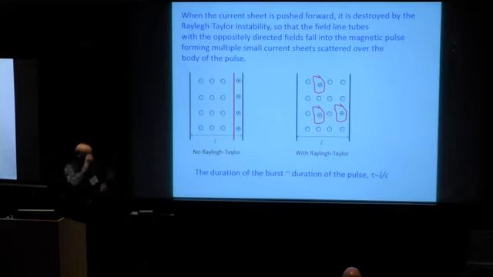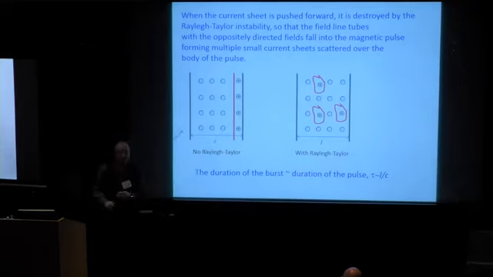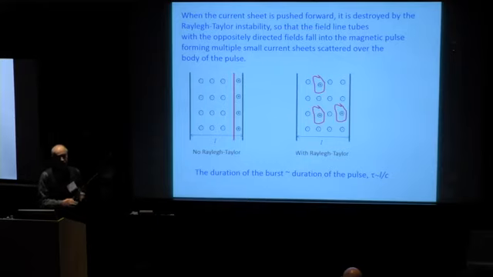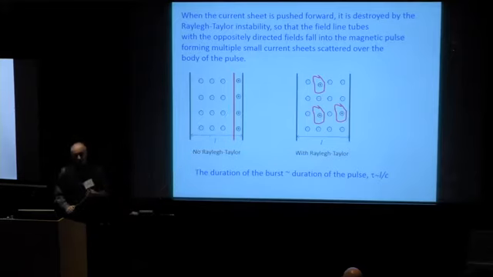Why is it important? Because this layer is very narrow, because the layer of the size of the order of the light cylinder is compressed by many orders of magnitude. And therefore, if a reconnection occurs here, the duration of the pulse is very small, about 10 microseconds and so on.